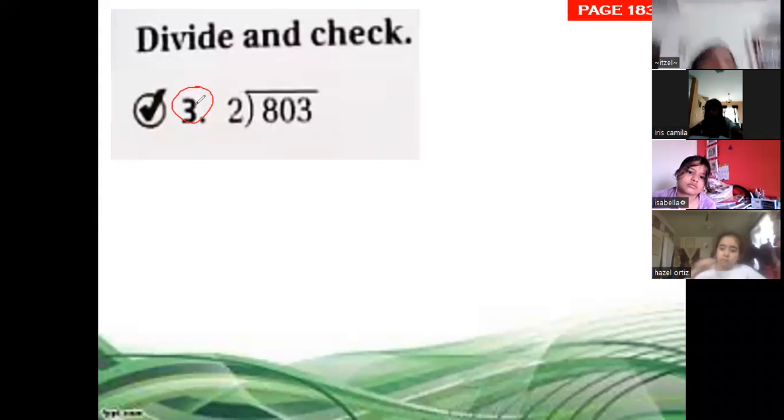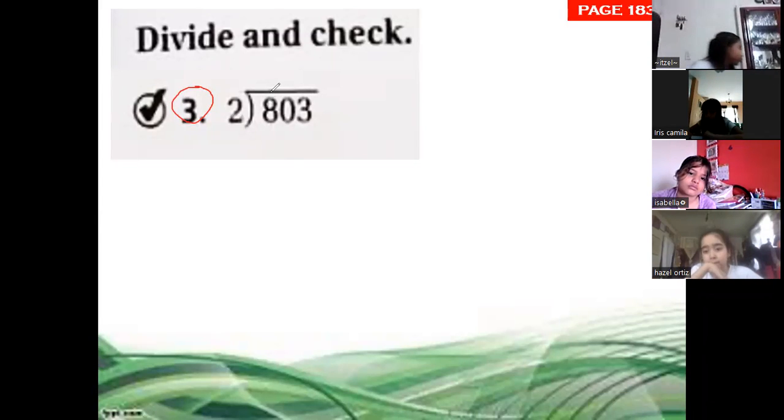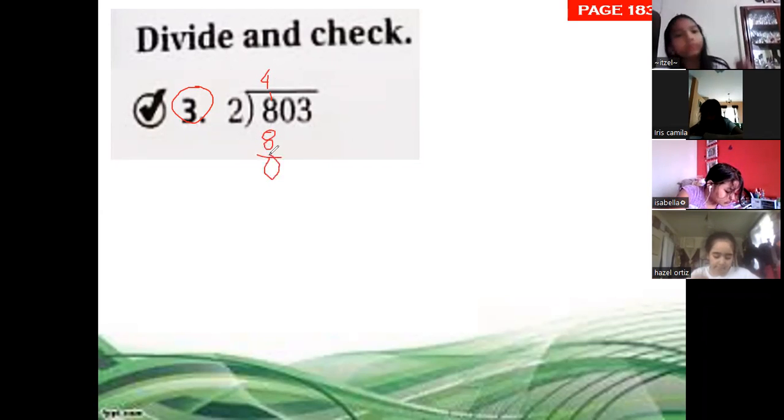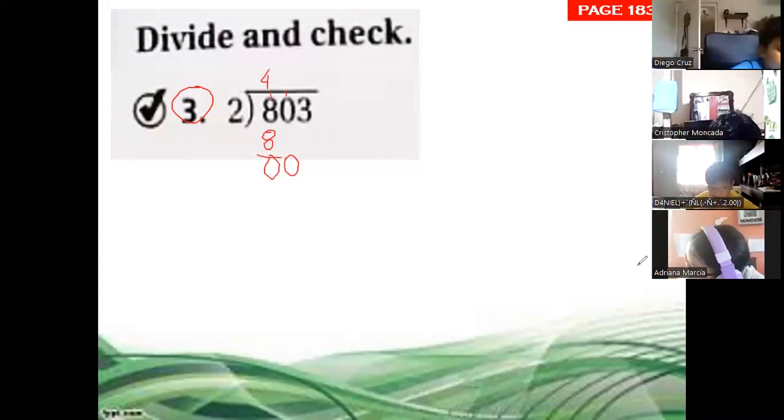Let's finish with exercise 3, 803 divided by 2. So we mark the number 8, 2 times 4, 8, 8 minus 8, 0. Next digit, 0. What do I have to do? I can't divide 0 by 2.